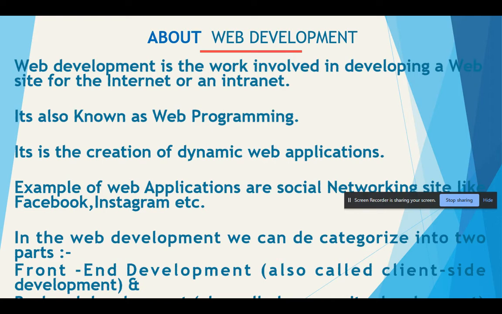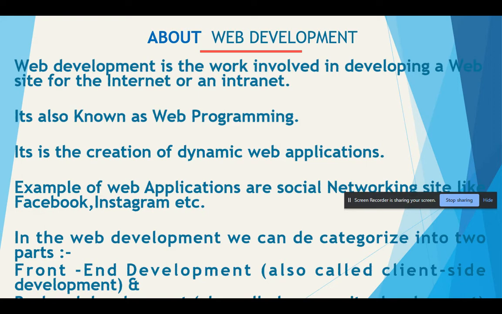In a dynamic website, when you perform some action, the website responds. Examples of web applications are social networking sites like Facebook and Instagram, and many more things available on the internet. These are all web applications.